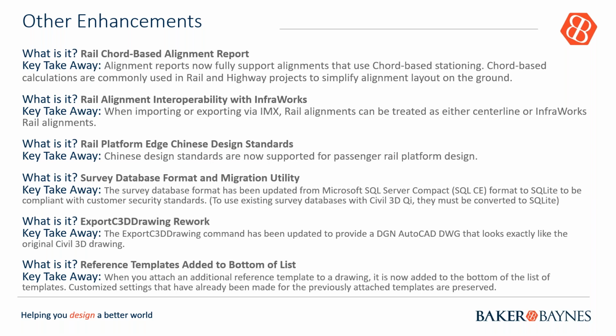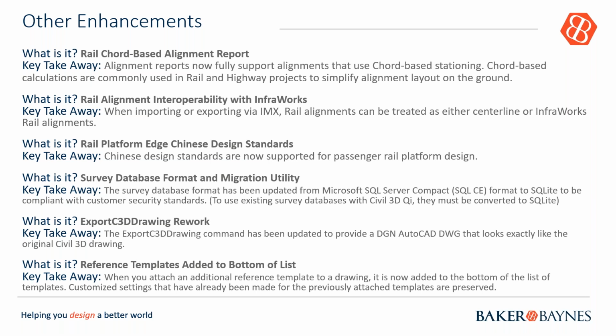But if you're doing rail and corridor design, it's really, really cool what they've done, because normally when we had to share our alignment design in InfraWorks, we had to convert it to a centerline road alignment so that it would pick up and be updated accordingly like a road would be. If you haven't tried it, try it out. It might sound like I'm talking gibberish here at the moment, but interoperability from an IMX perspective, as well as the rail alignment being segmented into its own class, is much better. And then, of course, like I said, migration utilities are better.